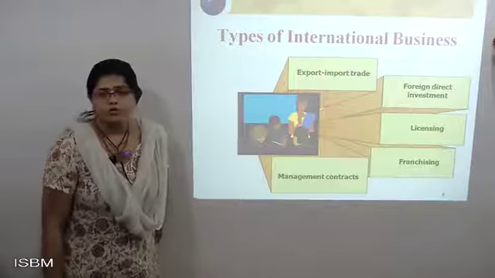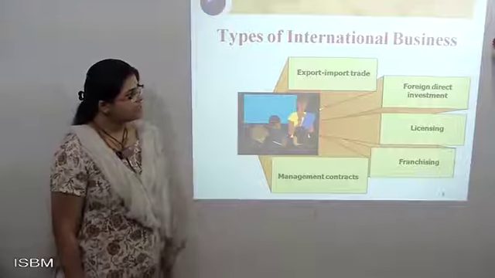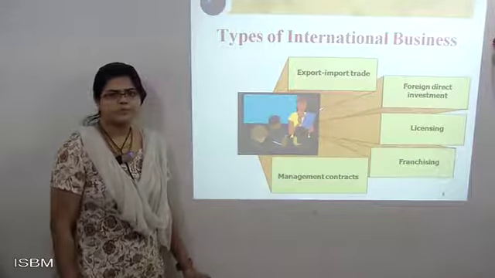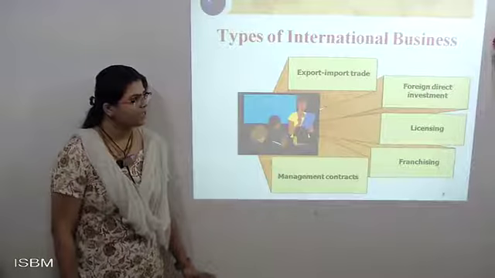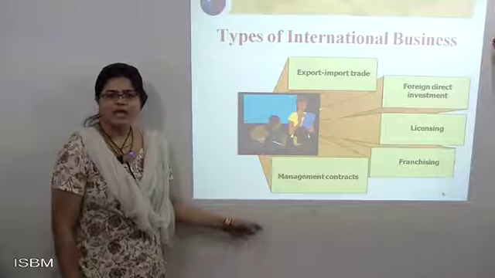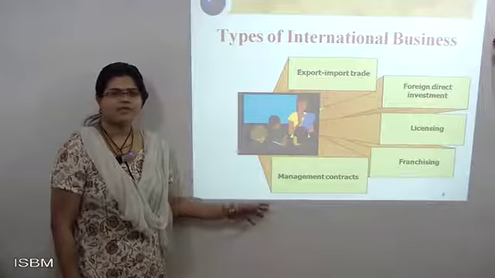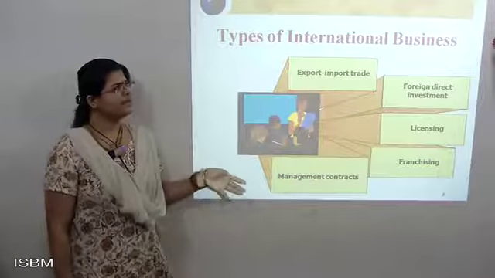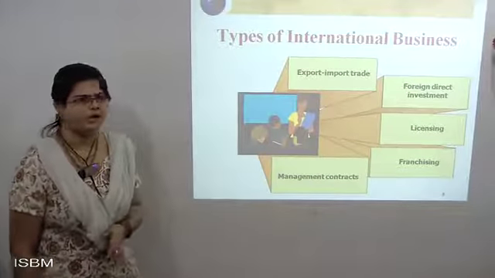Now when you are moving with international business, you need to look after each and everything. First, there are different types of international business: import export, FDI, licensing, franchisee, management contract, each and everything. With the help of this, the market works for the longer run, and internationally you can do the trade in that way.